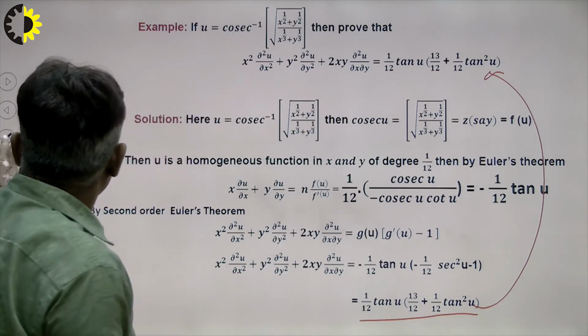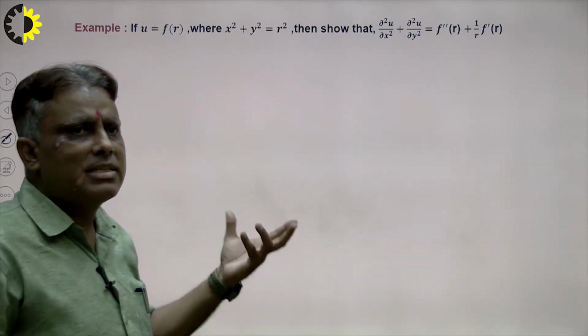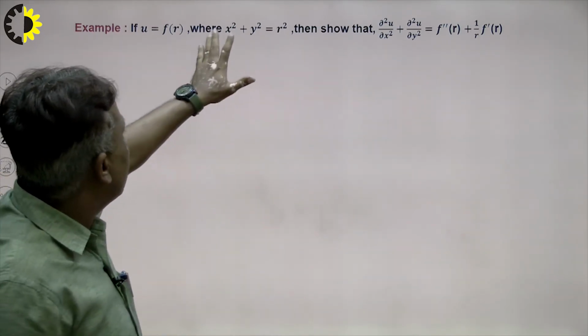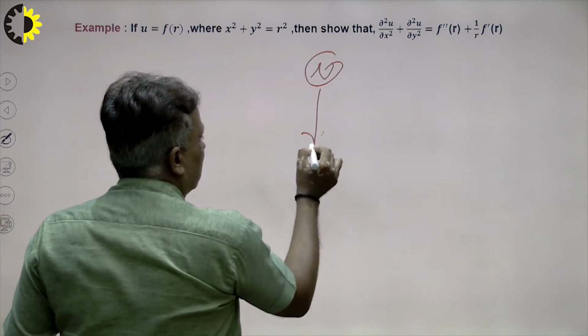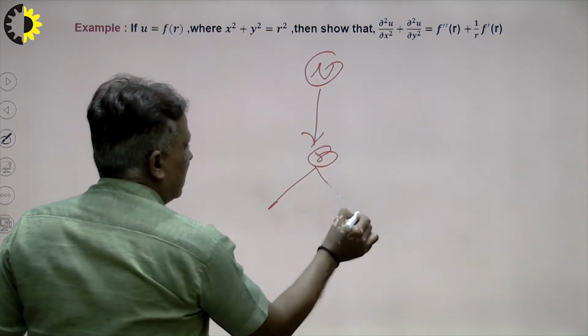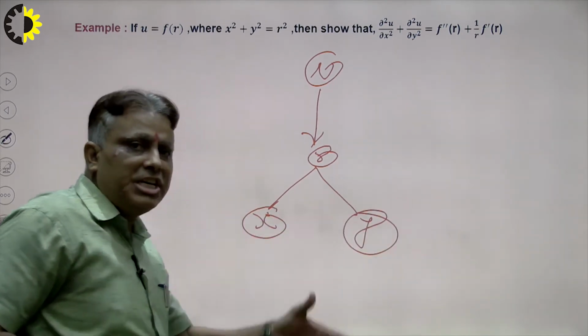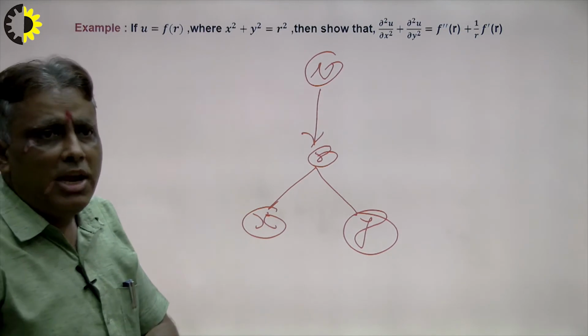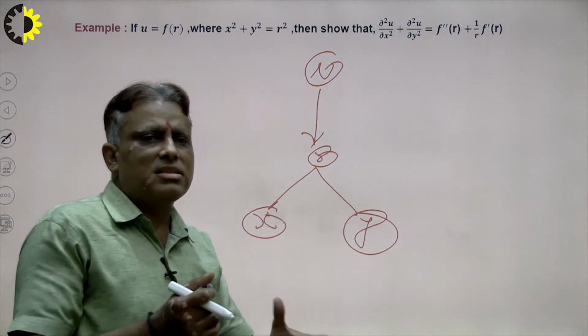So that means the homogeneous function plays the most important role in our calculation. Next problem, example: if f(u) is equal to r, that means u is a function of r, and r is a function of x, y. That is known as the tree diagram of the given problem. If we draw the tree diagram of the given problem, we can calculate the final answer very carefully.